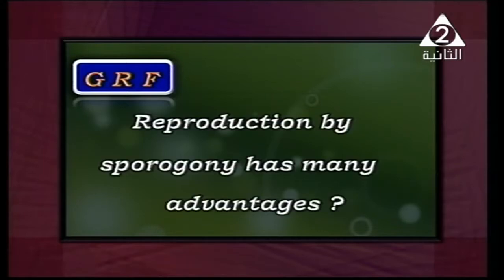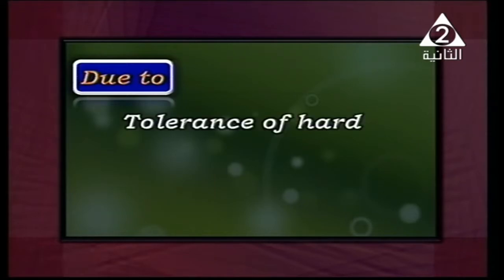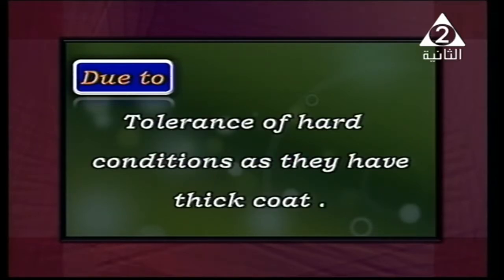We have a give-reason question here for the previous discussion. Reproduction by sporogony has many advantages. Like what? Tolerance of hard conditions, as they have a thick coat. Tolerance means that they can tolerate hard conditions.